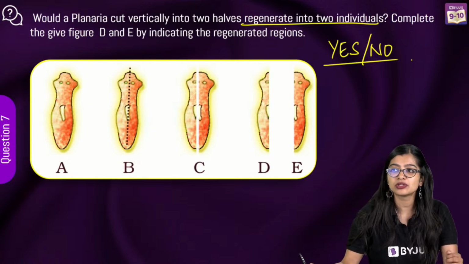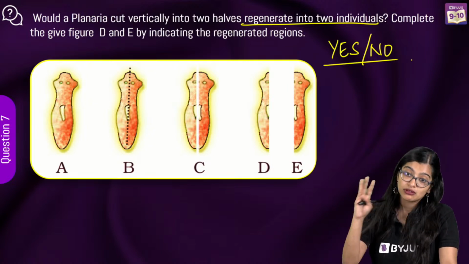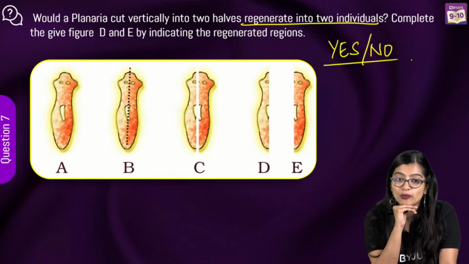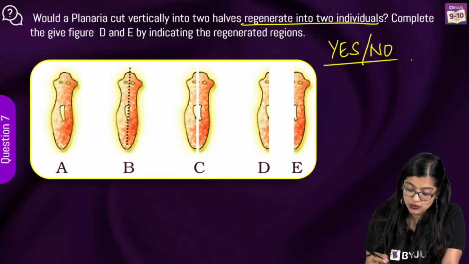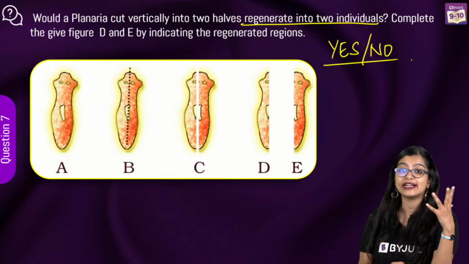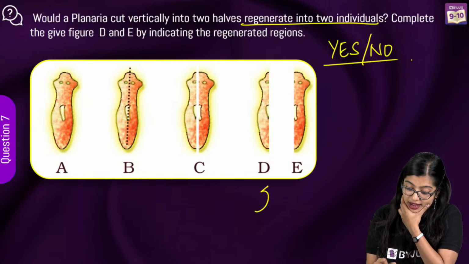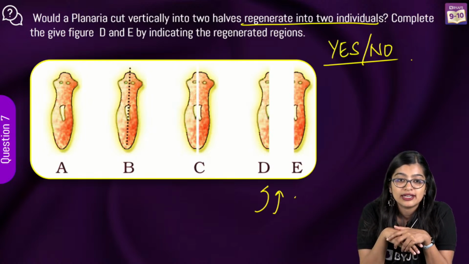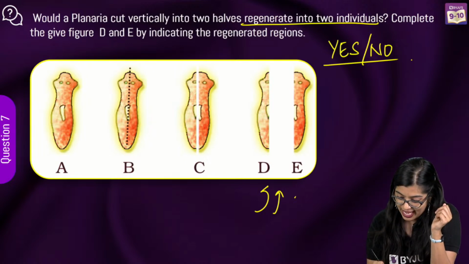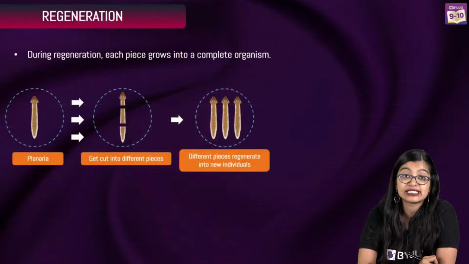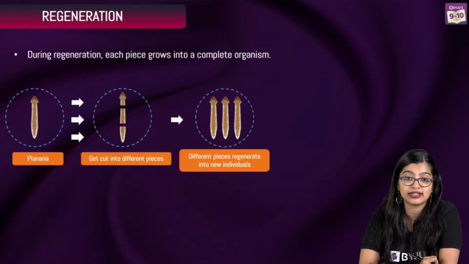Let's think about whether planaria has the ability to regenerate or no. Think about it in that way. It is vertically cut into two. Now this is not a very ideal condition for planaria. This is something unfavorable for it. It's been sliced into half. Yes. So in this case, for those of you who are confused, we see that planaria can regenerate, right?